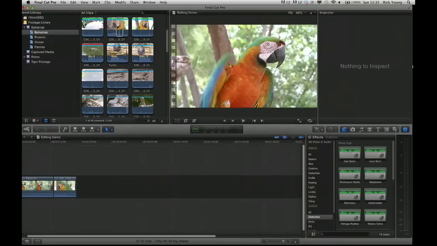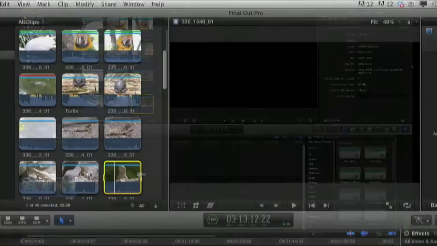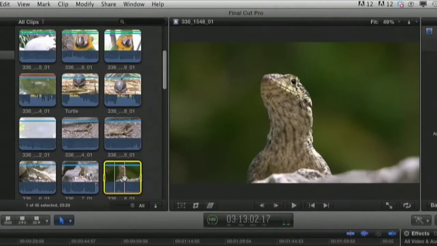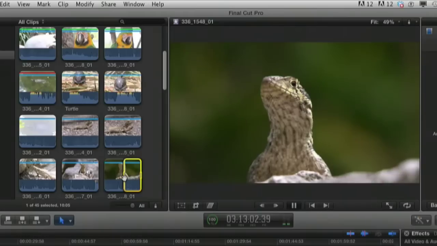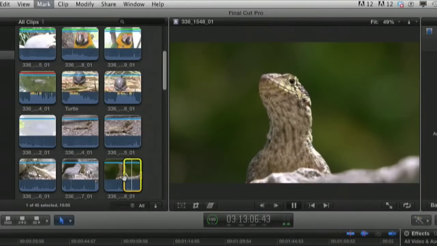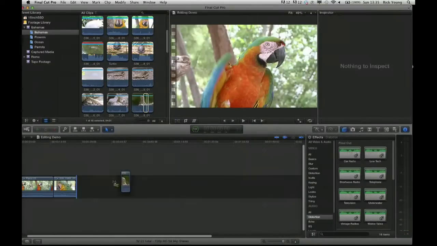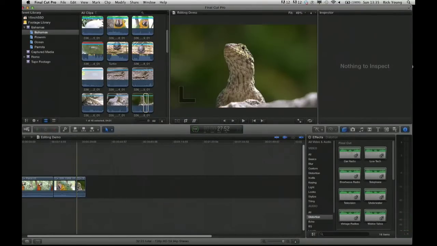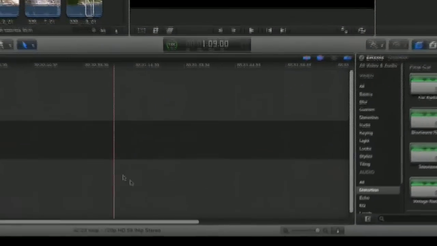If I pick a third shot, let's pick the one of the lizard. And once it's not bouncing all over the place, okay, I for in, spacebar to play, and O for out. And again, pick that up and drag it into the timeline. And there we have it. Three shots cut together.